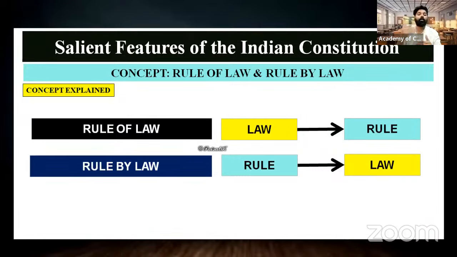And in India we follow the rule of law. Earlier, during the British period, they ruled India by the principle of rule by law. Rule by law means whatever way they rule, that will become law. That is unlimited power. But here we have a law, and this particular law is limiting the power of the government. So the main principle, the key core feature of the rule of law, is that there is a law, and that law is limiting the power.